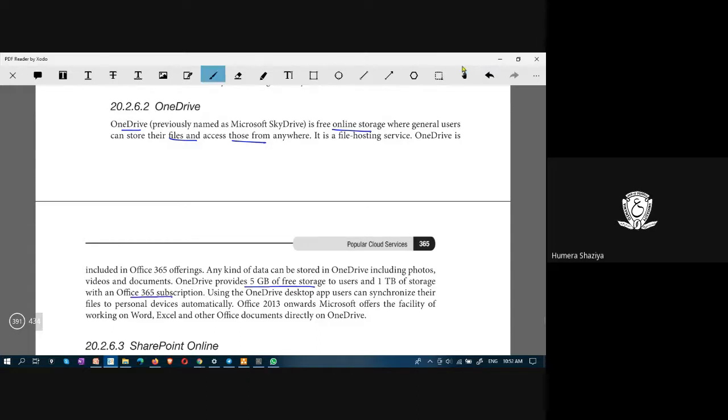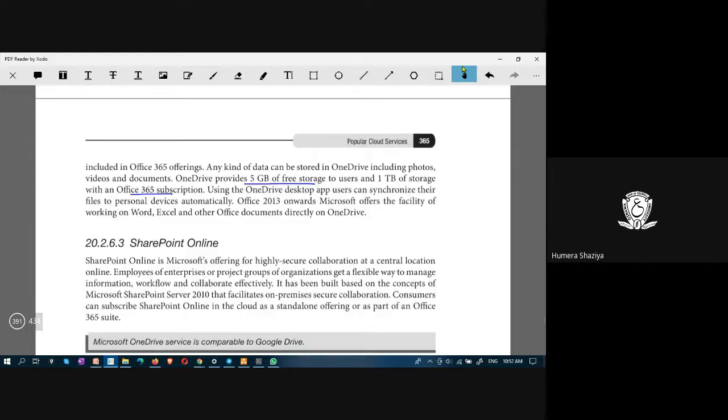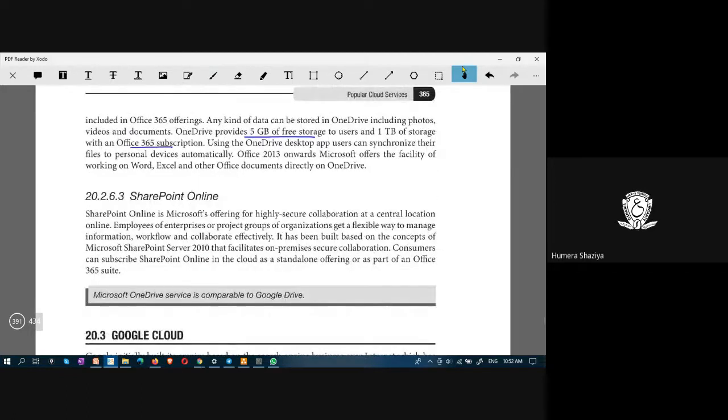You have to take a subscription for it. If you pay for Office 365, you will be given 1 TB of storage. Otherwise, if you are not subscribed, you will get only 5 GB, whereas Google Drive offers 15 GB. This offers 5 GB.